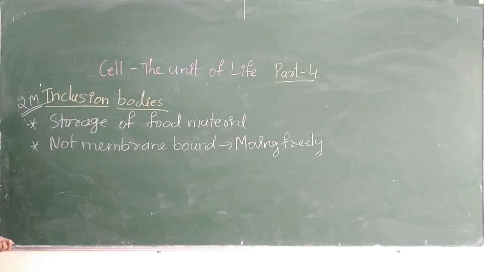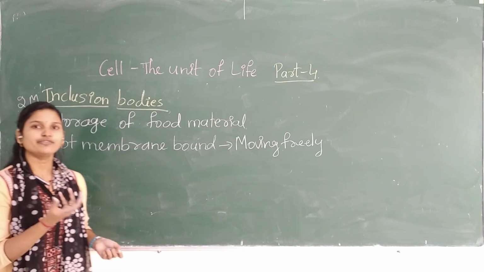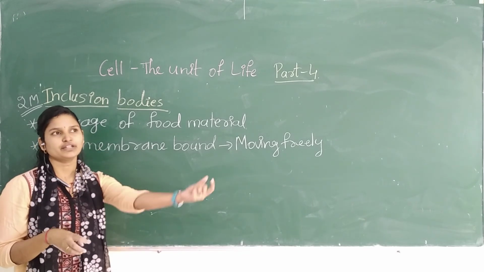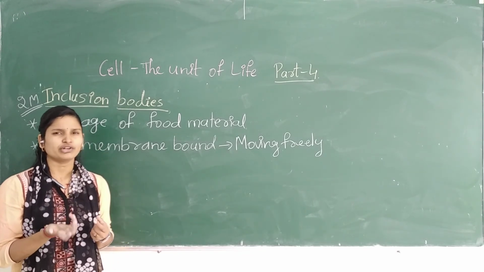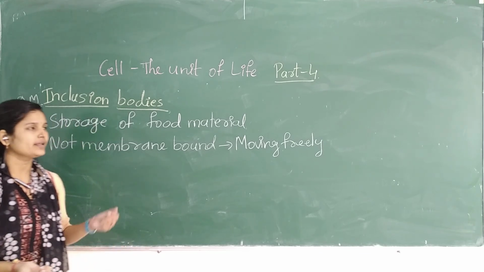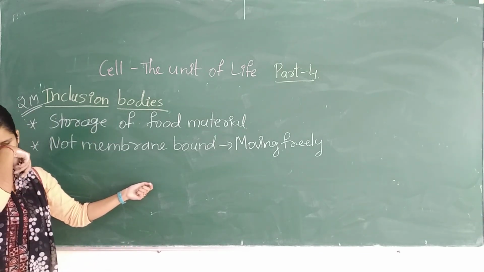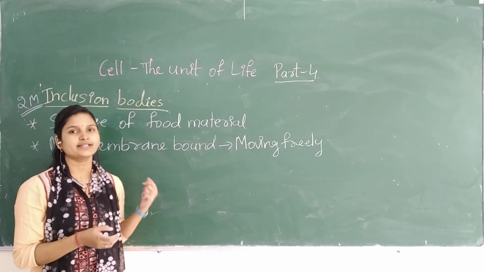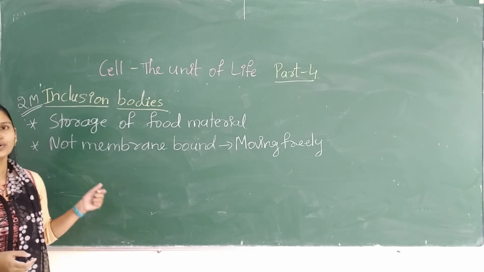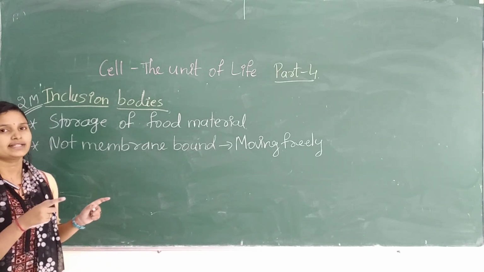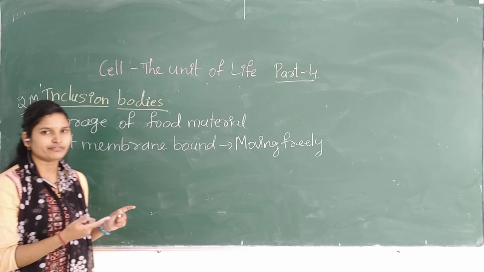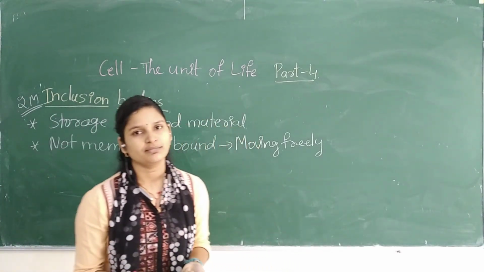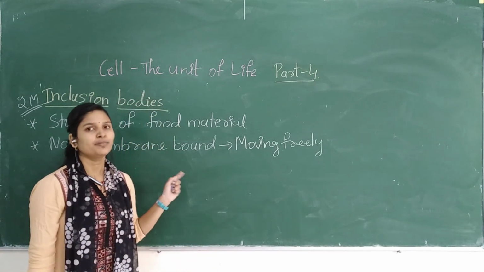Any doubts? It will store the food material in the form of vesicles. They will form one vesicle and there they will store glycogen, phosphate and whatever the requirements may be. Later, when there is a scarcity, they will utilize that stored food, so that even though there is a scarcity of food, they can survive in that environment. So this is nothing but inclusion bodies, which is present in prokaryotes.